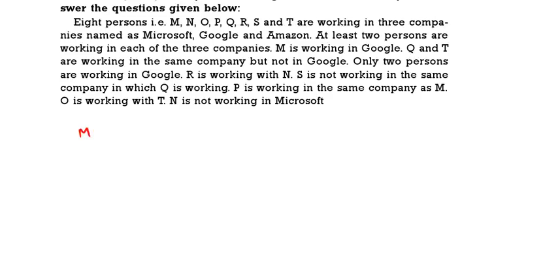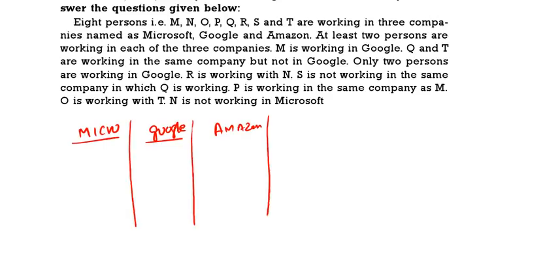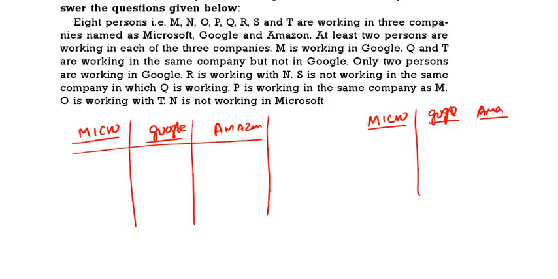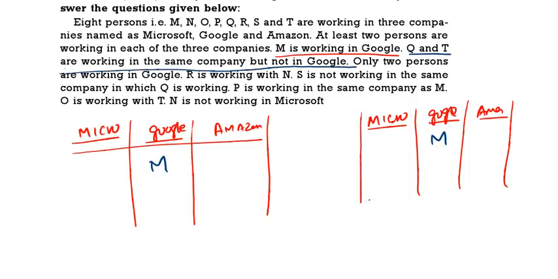Now we are having 3 companies. One is Microsoft, other one is Google, other one is Amazon. This is one possibility. This is the second possibility. We will do this in 2 possibilities. Microsoft, Google, Amazon. Now M is working in Google. Q and T are working in the same company but not in Google.